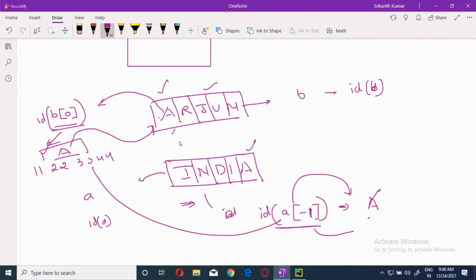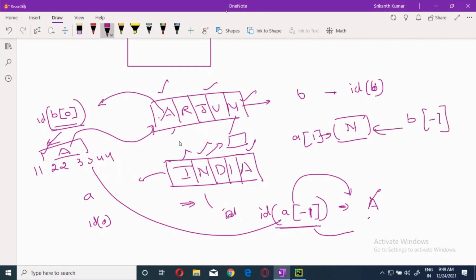In the same way, when N is over here and N is over here, they both will be pointing to the same original memory location, because the fundamental data type property is that if the values are the same, variables pointing to different memory locations will be pointing to the same value, the same memory location. Like here it is 2 or say 1, A of 1, I will take it. A of 1 means this one will be pointing to this one. B of -1 will be pointing to this one. So this memory location is maybe like this: 3 3 4 4 5 5 6 6.